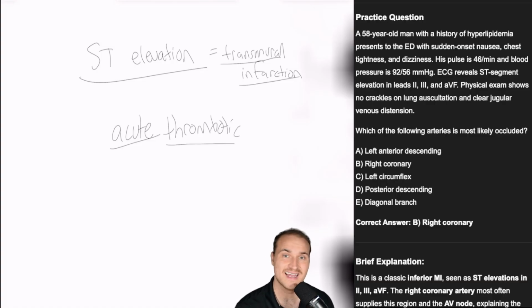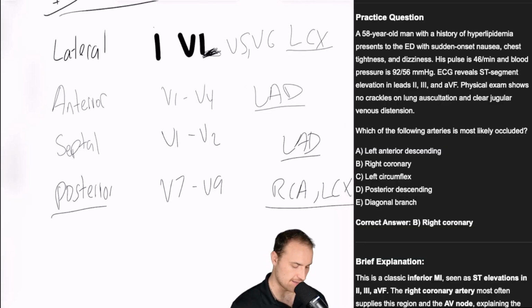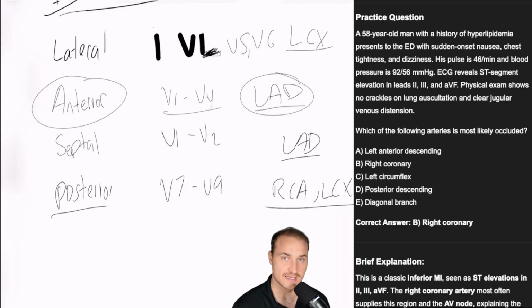This is caused by an acute thrombotic occlusion of a coronary artery. And so you have complete blockage, and that means there's no blood flow. So it starts with ischemia, then it causes an injury, and then there's an infarct cascade. Now, if this question asked about like the anterior STE with hypotension, then you'd say, okay, it's anterior, 1 to 4, LAD. If they asked about ST depression, then it'd be the posterior MI.